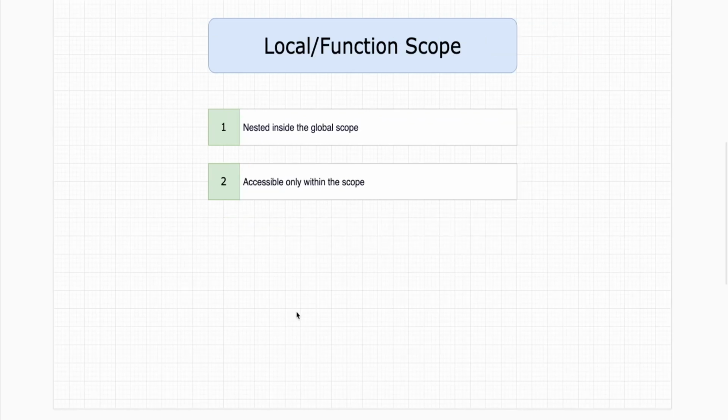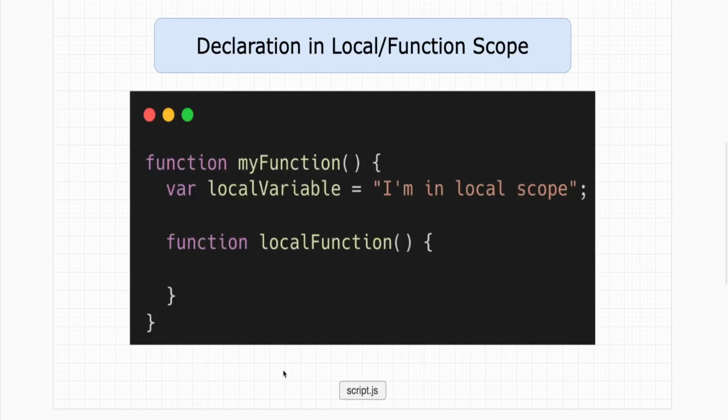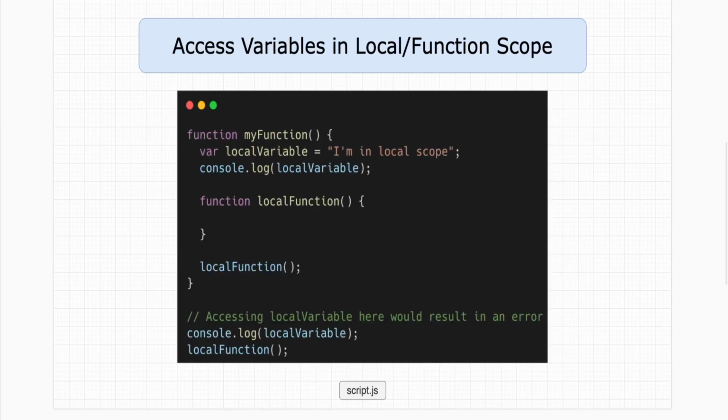Now let's move on and see what function scope is. As the global scope is the largest container available, the function scope is a smaller container nested inside the global scope. We can only access the variables and functions declared in the function scope within the function scope itself. In this script I have defined my function, and inside it I have defined a local variable and a local function.